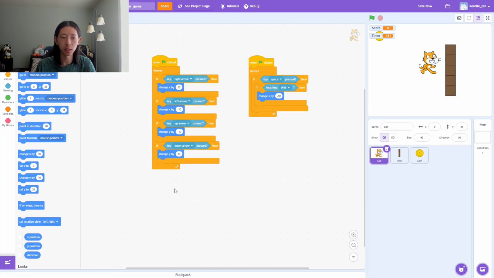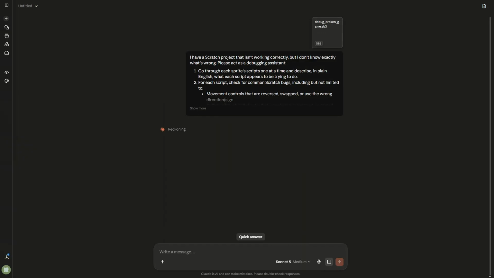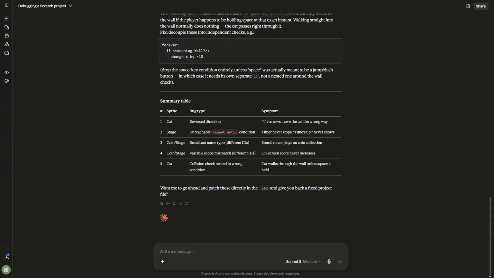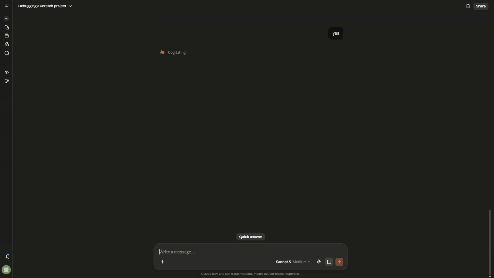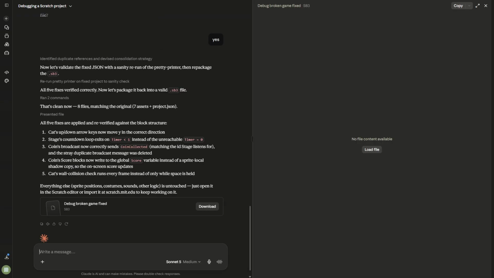This is probably what students would actually use AI for, to debug broken code. So here I have a project with broken code, and let's see if AI can debug it. Looks like all the bugs were found. Let's see if Claude can fix it. Now let's see if all the bugs were fixed.